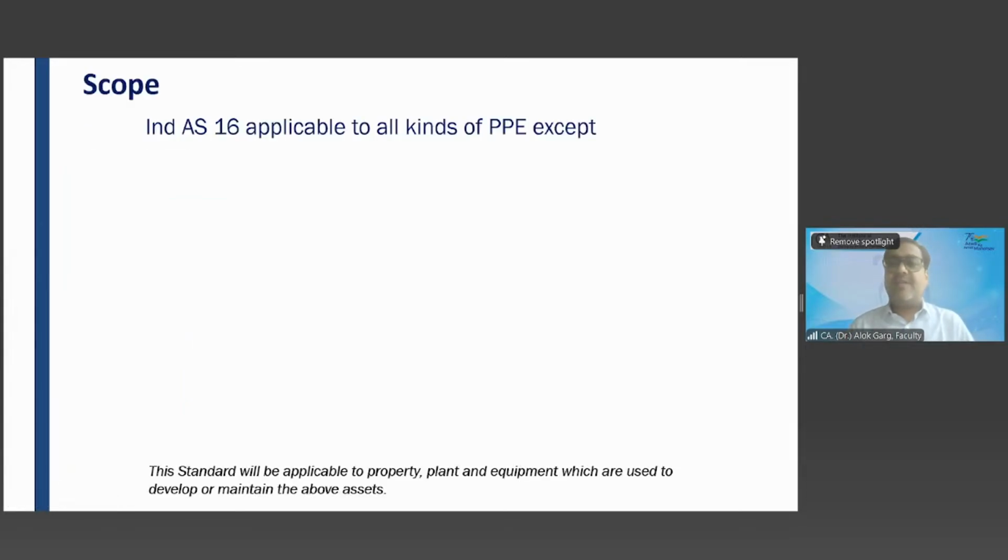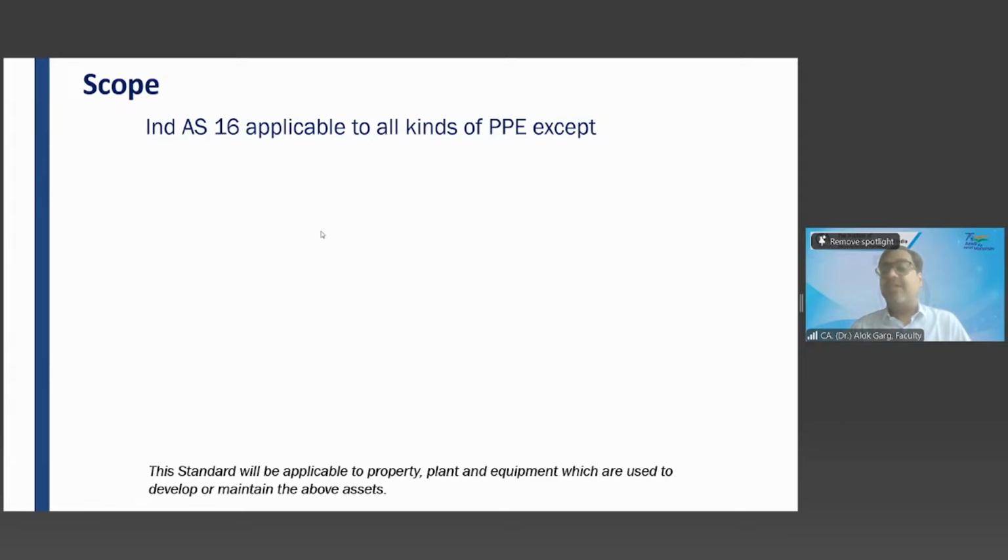Talking about the scope, this standard is applicable to all kinds of property, plant and equipment. Can you give me an example of property, plant and equipment? Land and building, machinery, car, computer, furniture and fixtures, ship, aircraft, boat, vehicle, truck, refrigerator, air conditioner, water cooler. All these are property, plant and equipment.